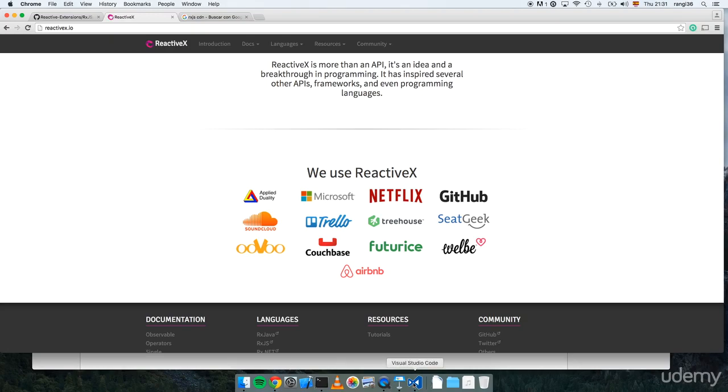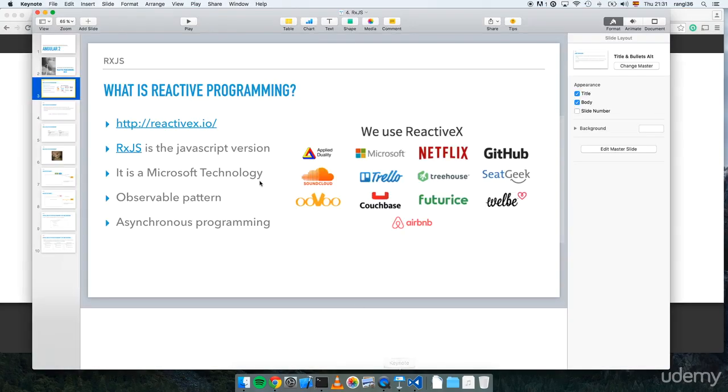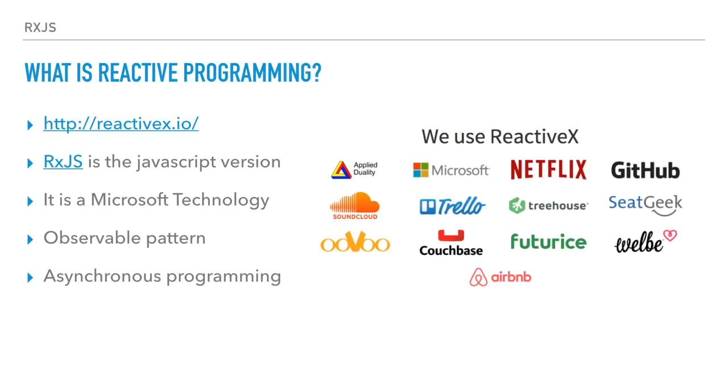So going back to the slides, you can see that the big players with complex interfaces are using Reactive right now. So this is an indicator that this will keep growing and it will get more and more interesting.